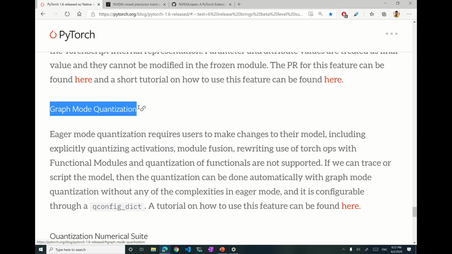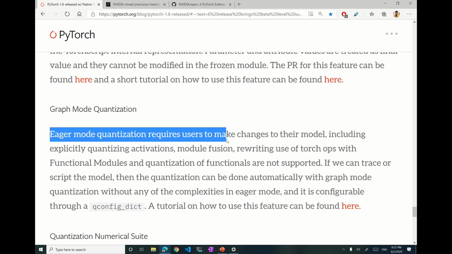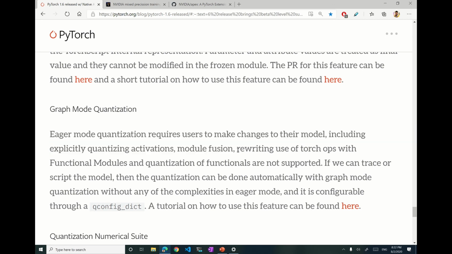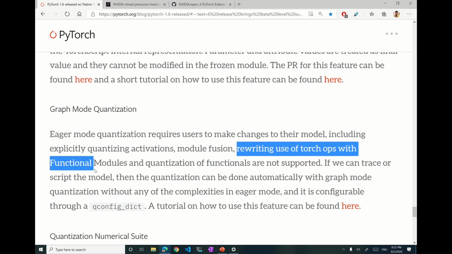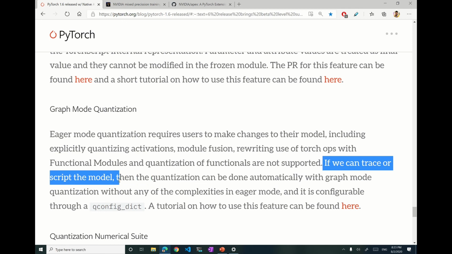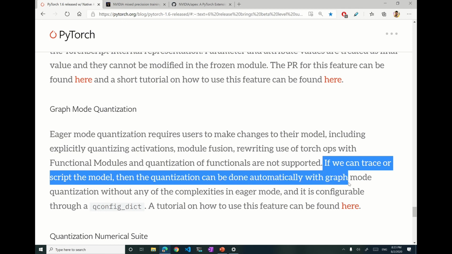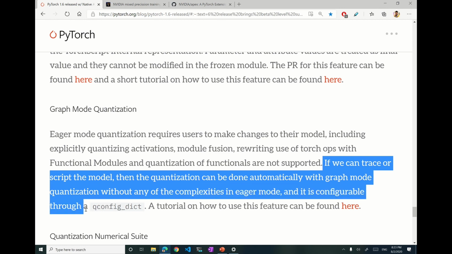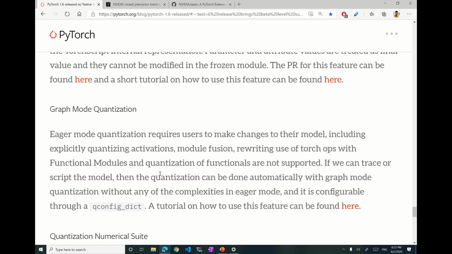Graph mode quantization. Eager mode quantization requires users to make changes to their model, including explicitly quantizing activations, model fusion, rewriting use of torch operations with functional modules, and quantization of functions are not supported. If we can trace or script the model, then the quantization can be done automatically with graph mode quantization without any of the complexities in eager mode, and it is configurable through a qconfig dict. Okay, a lot to take.